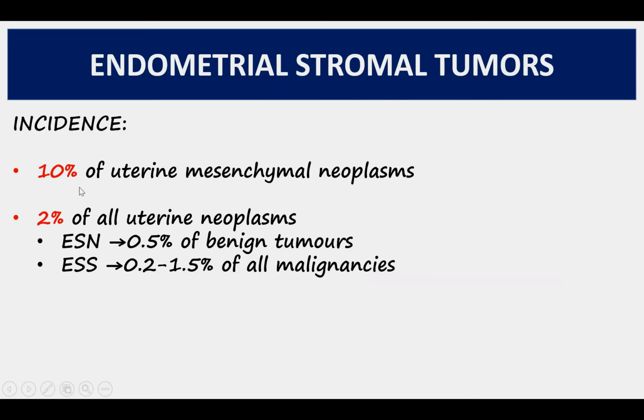Endometrial stromal tumors account for 10% of uterine mesenchymal neoplasms and 2% of all uterine neoplasms. Out of these, endometrial stromal nodules account for 0.5% of all benign tumors of endometrium, and endometrial stromal sarcomas account for 0.2 to 1.5% of all uterine malignancies.